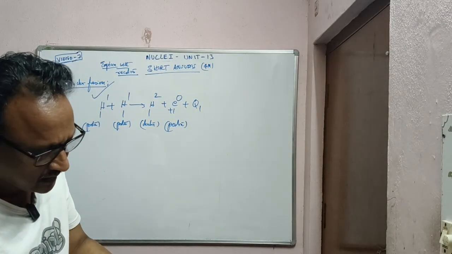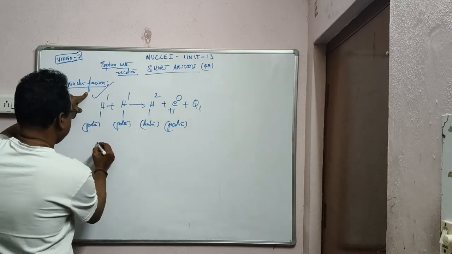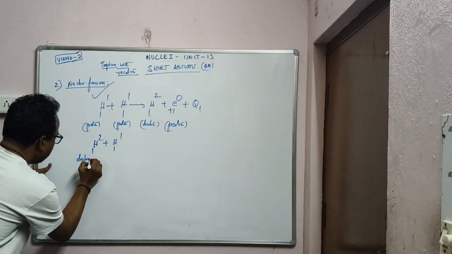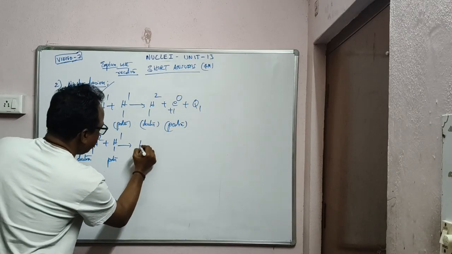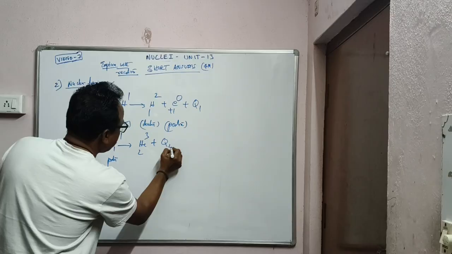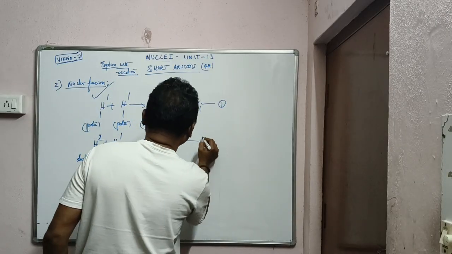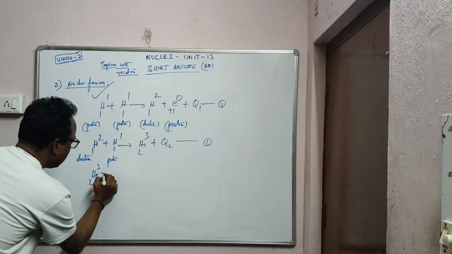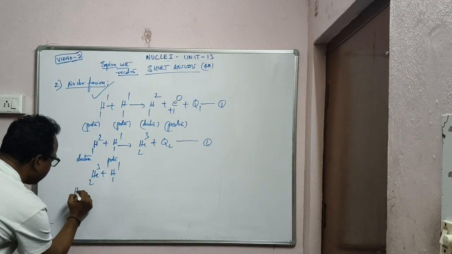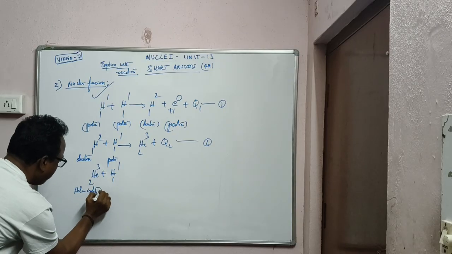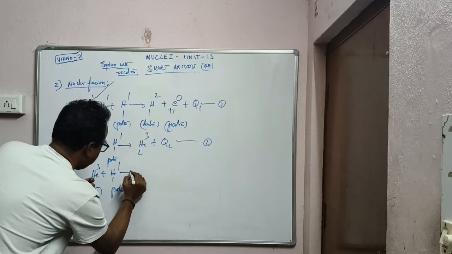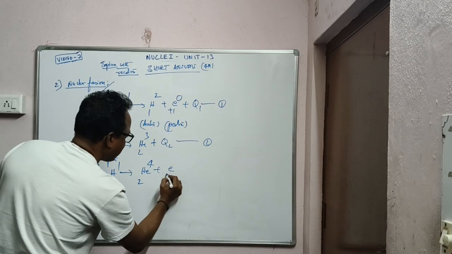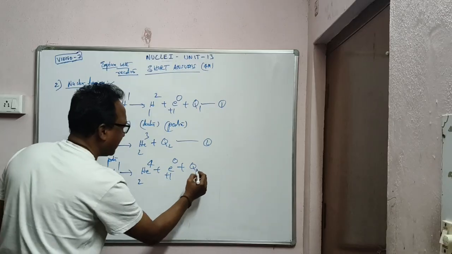What else did he ask? Explain with concerned reactions. You can go with reactions. Again deuteron reacts with proton, again proton gives rise to helium isotope He23 plus Q2. Equation 2: 1 plus 1 is 2, 2 plus 1 is 3. Again helium isotope combines with again proton, gives rise to helium nucleus He24 plus positron 1e0 plus Q3.